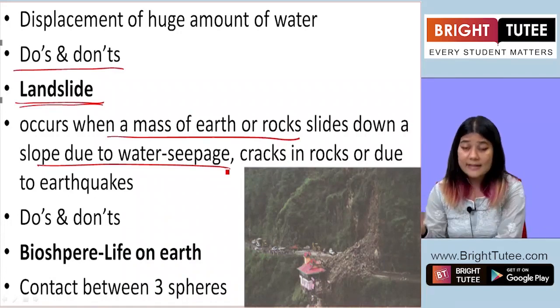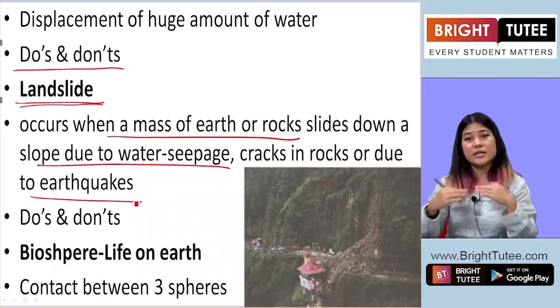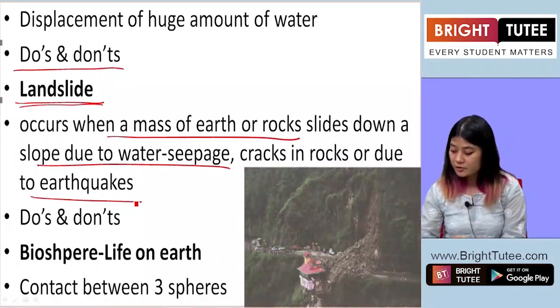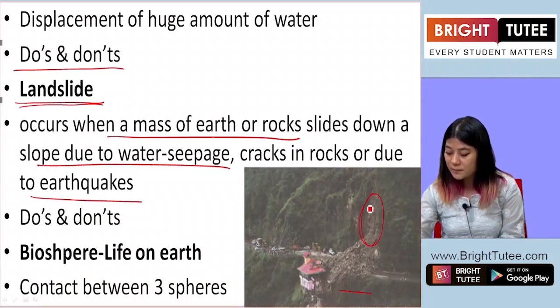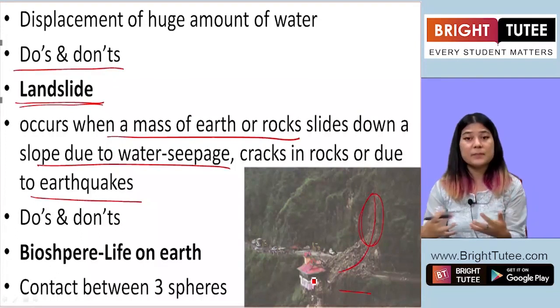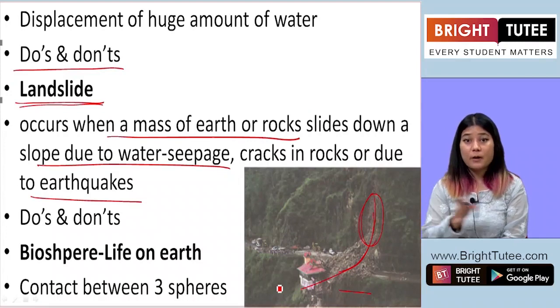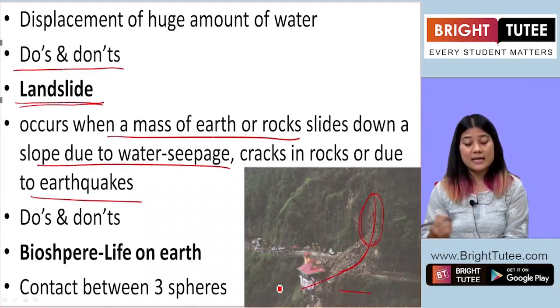Okay, and it also results from earthquakes. When there is shaking of the earth's surface, that also leads to the slip of land or rock from a slope. So here you can see in the picture how the land or the rocks from this area slip down this slope. As it slips, the houses or the people in that area also get swept away, also get buried by the land that has slipped. Okay, so this is landslide.